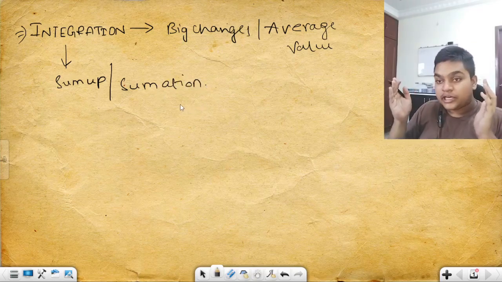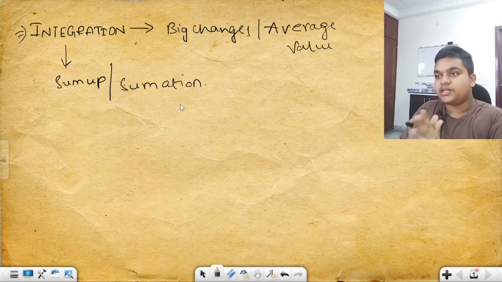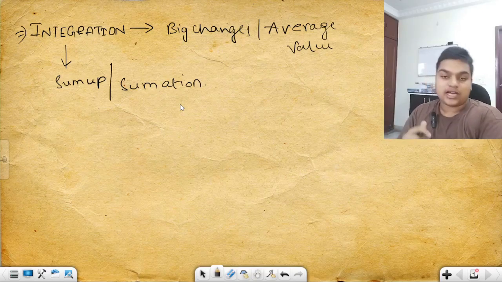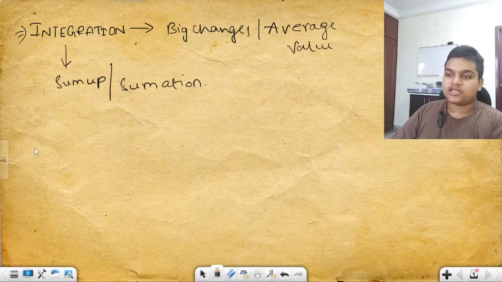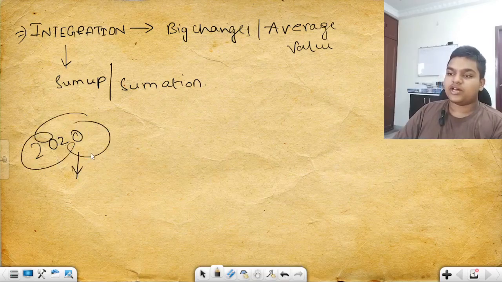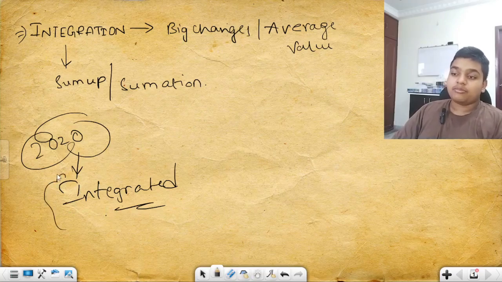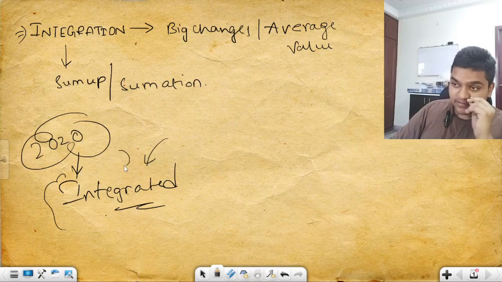Summation. Okay guys, integration means getting all the small things together. Integrate. If you have seen in 10th class, while I was in my 10th class, my year of pass was 2021. At that time, during COVID time, 2020 actually, the CBSE board announced some integrated projects. Integrated means you have to include each and every subject in it.